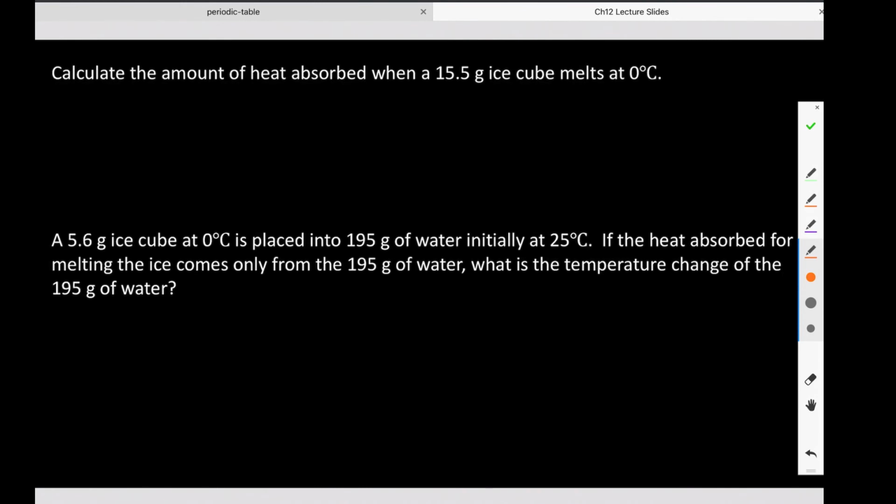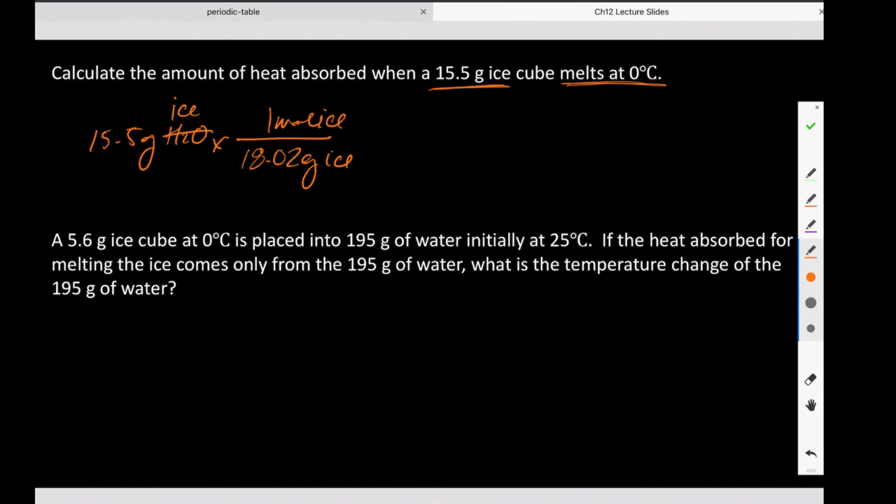Calculate the amount of heat absorbed when 15.5 grams of ice melts at 0 degrees Celsius. So this is just like that first problem we did on the other page, right? Where if I have 15.5 grams of ice, I know that for every 18.02 grams of ice, I have 1 mole of ice.